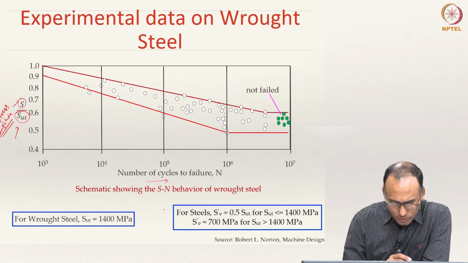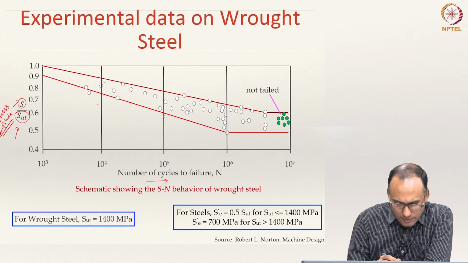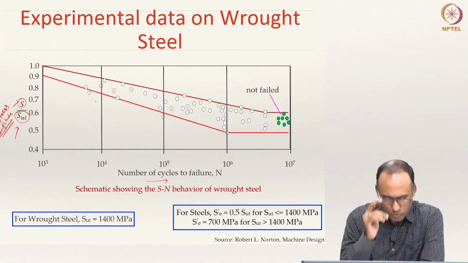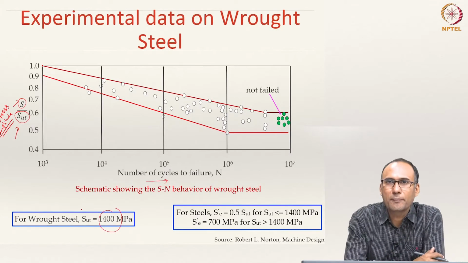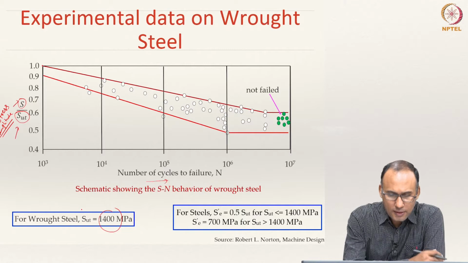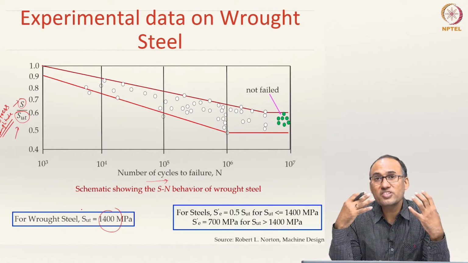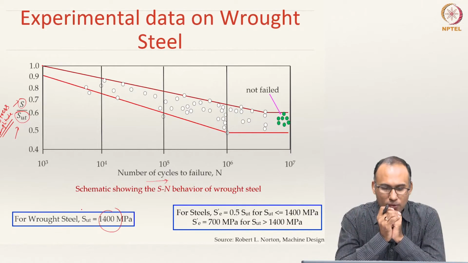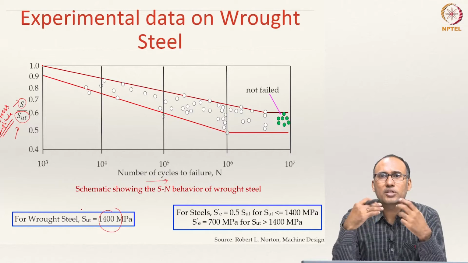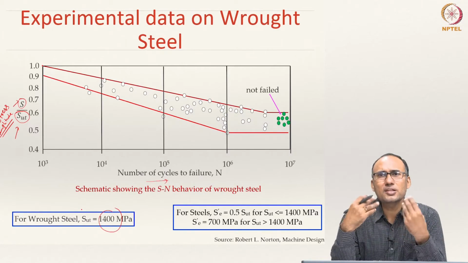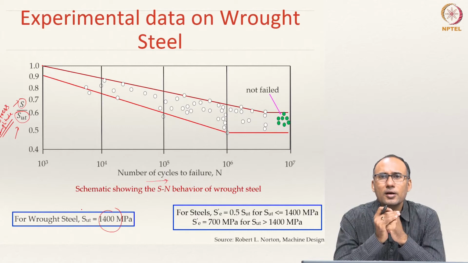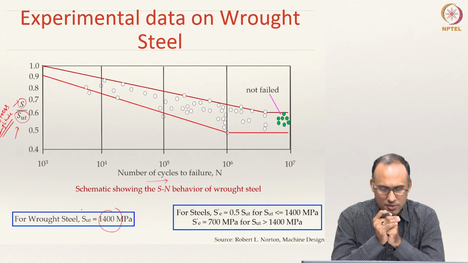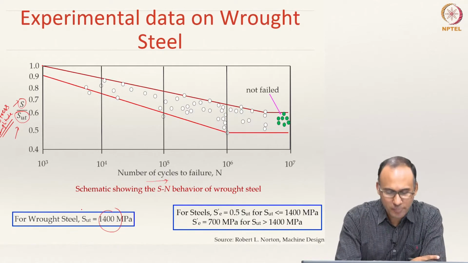Okay. So, now if you look at this, a very interesting scenario happens. For instance, these are all specimens of wrought steel whose ultimate strength is about 1400 MPa. And they are all specimens from the same batch. Each specimen is different, but they are from the same batch. Normally if you would do a tensile test, you would expect a small variation in the properties that you would measure, but the variation is not expected to be very high if all the specimens are cut from the same batch. Here all the specimens are cut from the same batch.